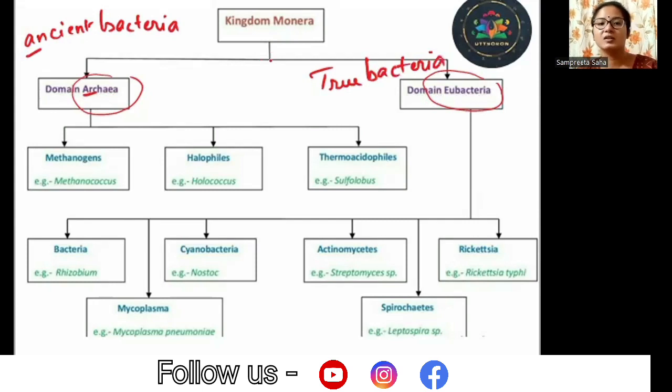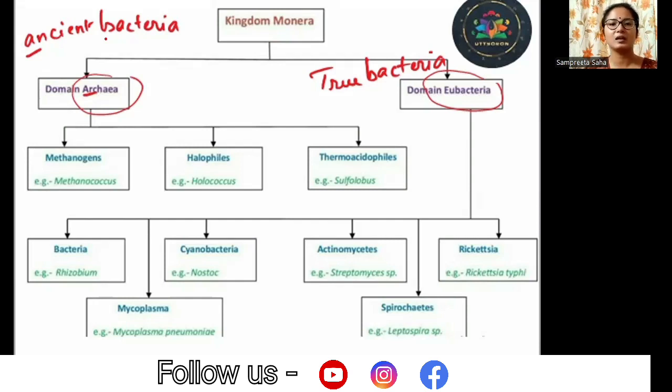You know the meaning of eukaryote, right? Why is it eukaryote? Eu means true, karyon means nucleus. So eubacteria means true bacteria, like that only. So archaebacteria, or the ancient bacteria, you can relate and remember it like this also. From the name we are able to understand that they have been present from the very beginning, when the earth was young, just after formation, when the life forms came into existence.